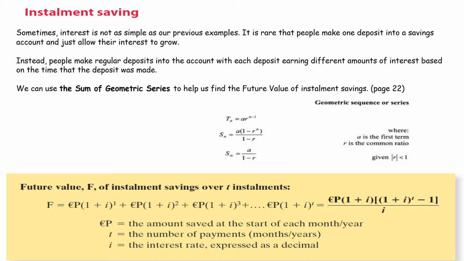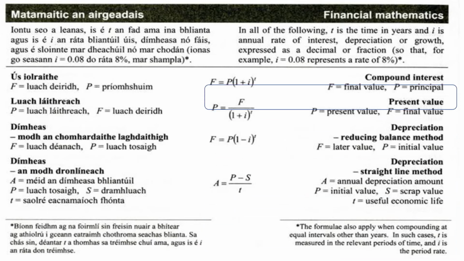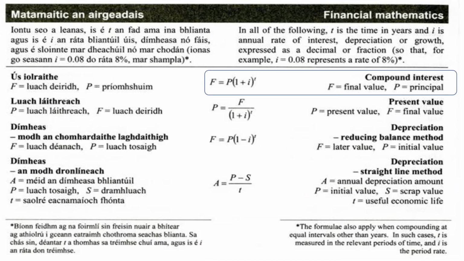So you might have somebody who saves every month as they're paid. What we can use for instalment savings are actually the formulas we learned in sequences and series, and in particular, geometric sequences and series. So have page 22 open in front of you as we work through these. We're going to be focusing not only on the sequences and series formula, but this compound interest formula.